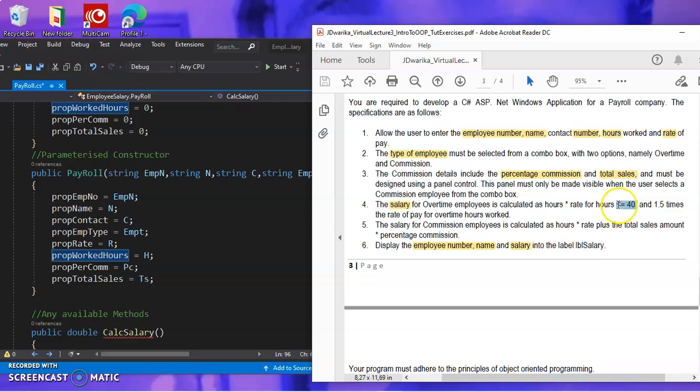Less than or equal to 40 hours are normal hours, and then every hour that is above this 40 is regarded as an overtime hour worked. Why? It's because they say and 1.5 times the rate of pay for overtime hours worked.